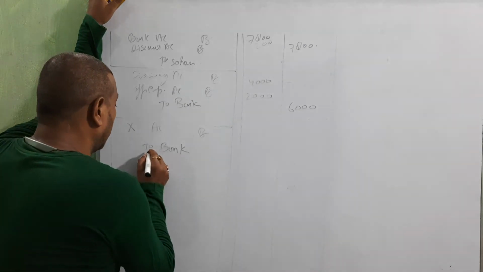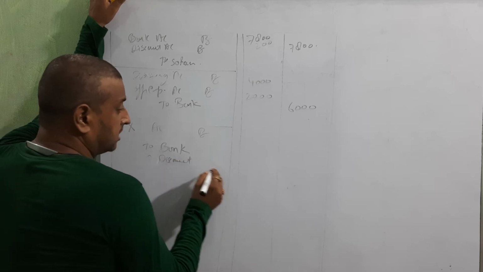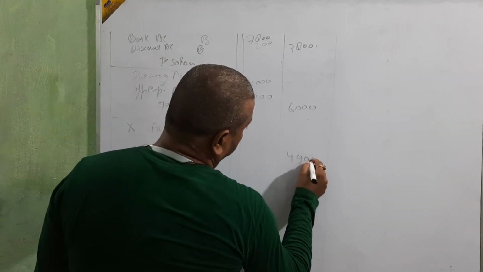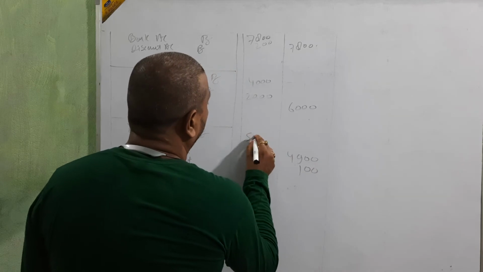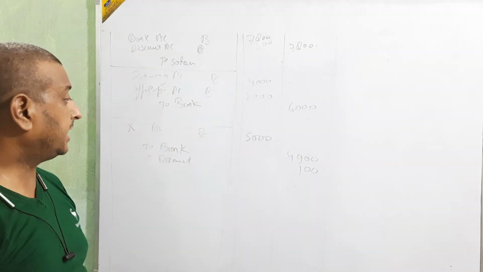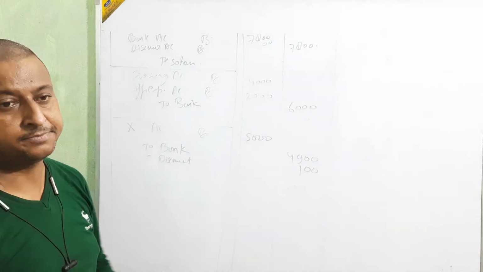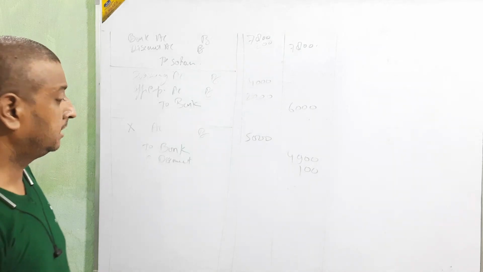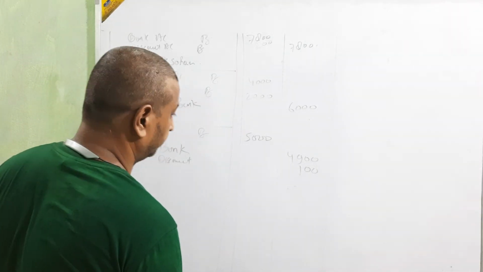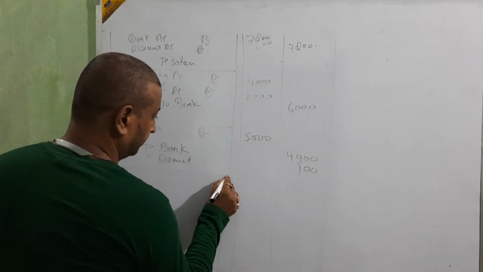It means discount. 4,900 paid, 100 rupees discount. We are going to settle 5,000. Okay, beta? 100 discount is coming. Okay. Next.